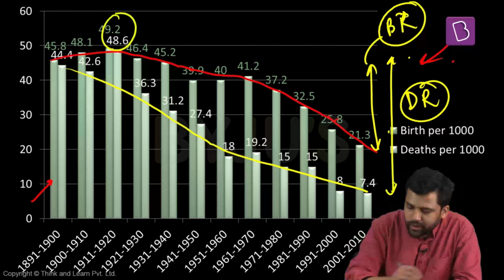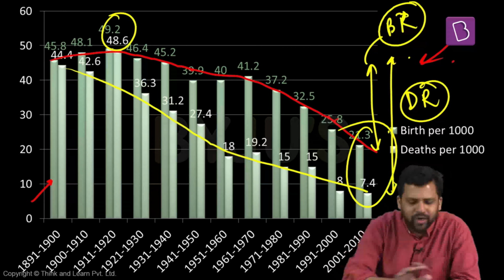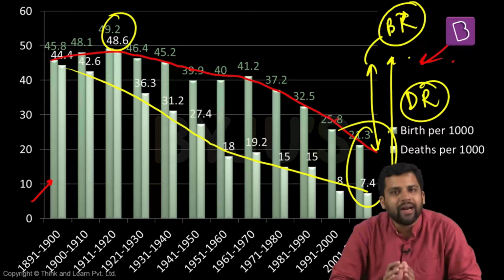You don't need to remember all these numbers, maybe a number here and a number here will be more than enough. Possibly you can make these diagrams as well. You don't need the exact numbers, you can just roughly quote these trends. So this is about death rate and this is about birth rate.